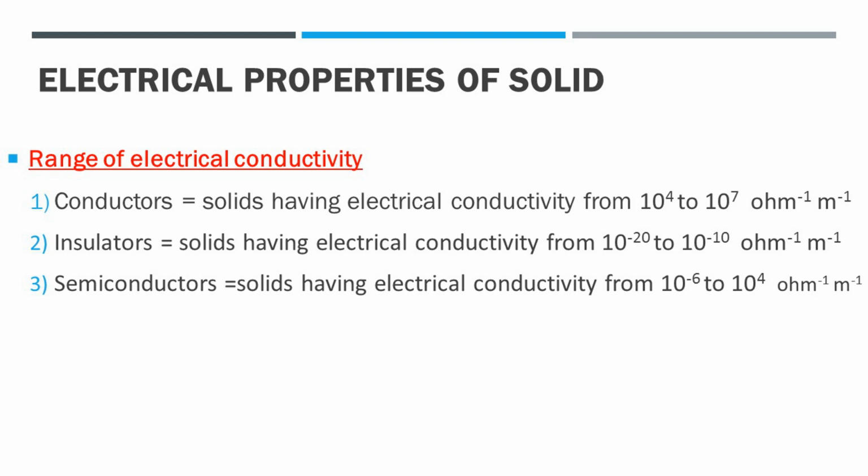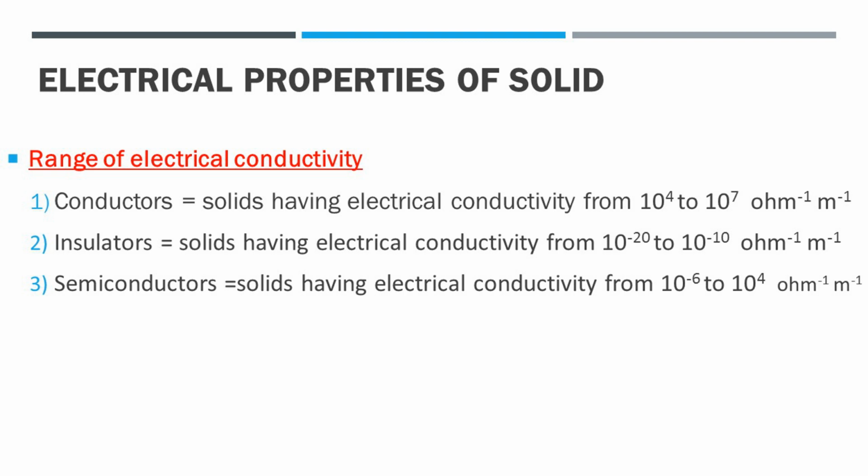Solids having electrical conductivities in the range 10⁻⁶ to 10⁴ per ohm per meter are semiconductors. This range is intermediate between conductors and insulators. Metalloids like silicon and germanium belong to this category.